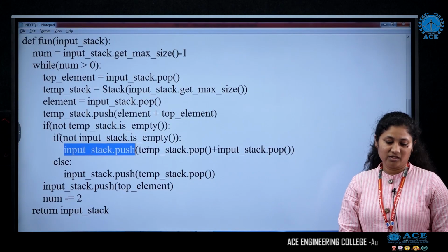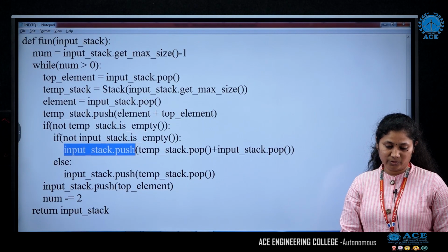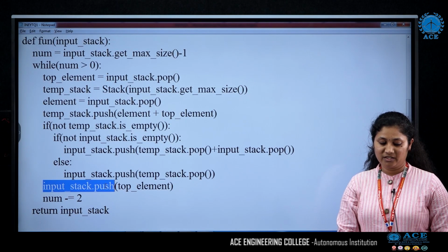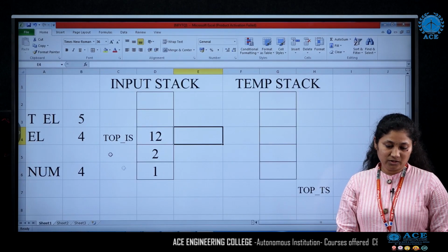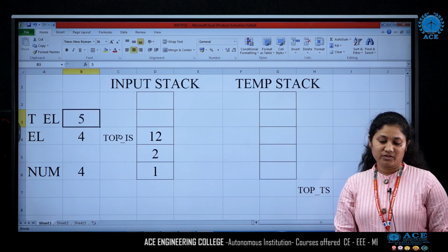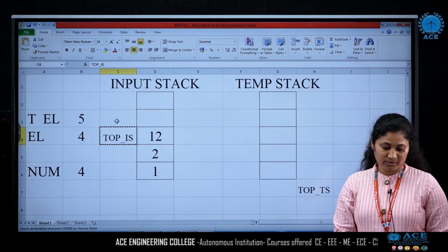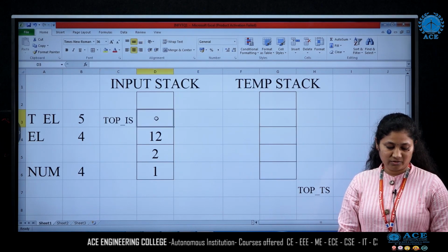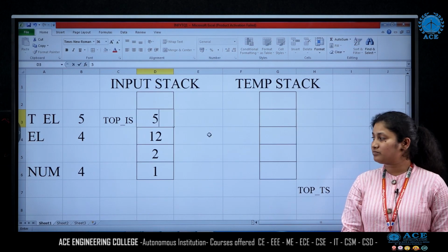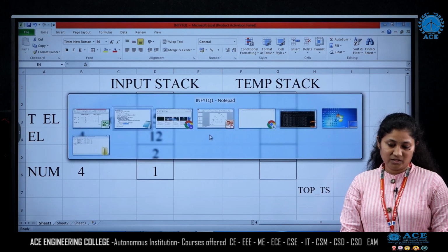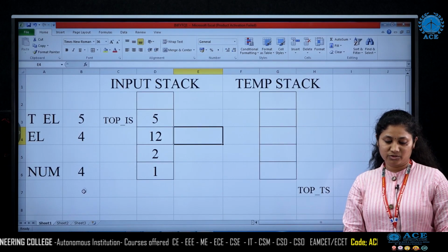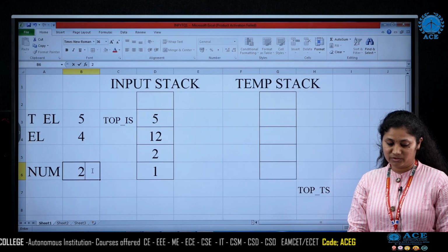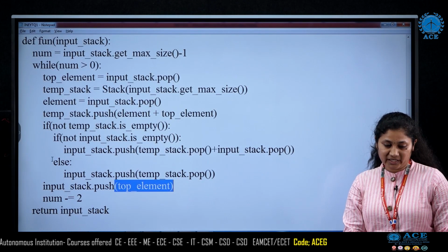Before pushing, we increment the value of top and then push to the stack. Now, out of this condition, again we push an element to the input stack. What is that element? It is top element. In top element we have 5. So increment the value of top and then push 5 to the stack. Now number is decremented by 2. So reduce this 4 by 2, and we have 2.